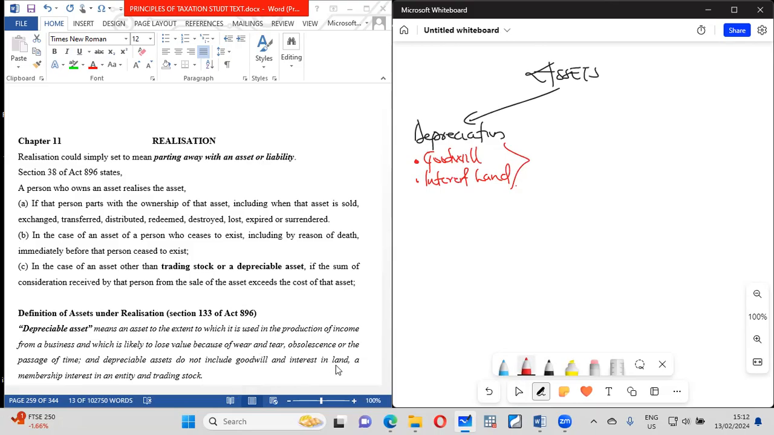Again, here we add that a management interest in an entity, like share-based payment, if you have an interest in it, and trading stock are all not part. So these things are not depreciable assets.